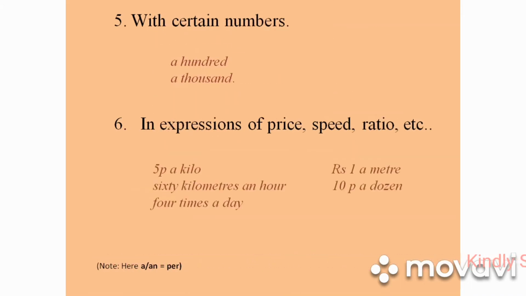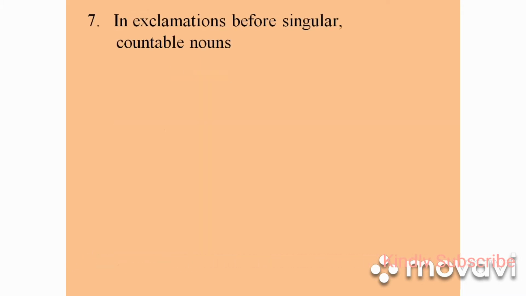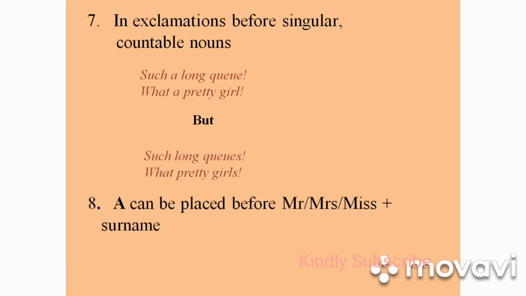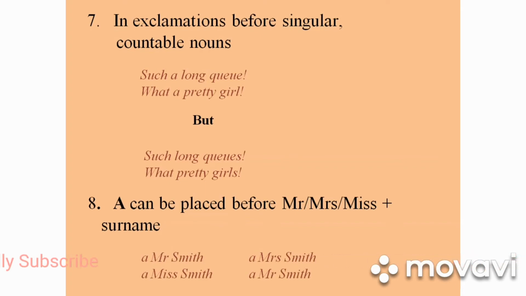In expressions of price, speed, ratio, and so on. For instance, we can say five paisa a kilo, one rupee a meter, 60 kilometers an hour, ten paisa a dozen, four times a day. Note here a and an indicate per. In exclamations before singular countable nouns, such as what a long queue, what a pretty girl, but what long queues, what pretty girls. So if it is plural, there is no need of the indefinite article. A can be replaced before Mr., Miss or Mrs. plus surname. For instance, Mr. Smith or Mrs. Smith. We can use the surname, not the first name.